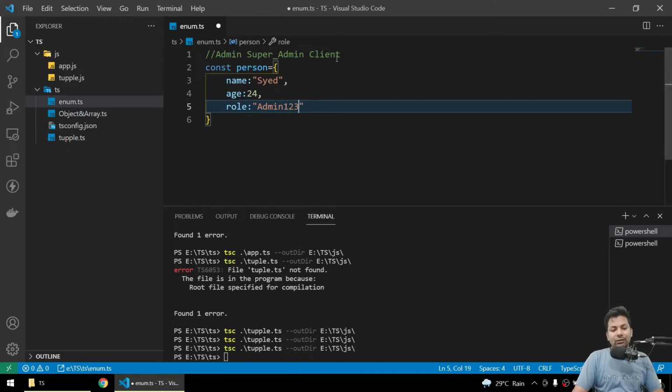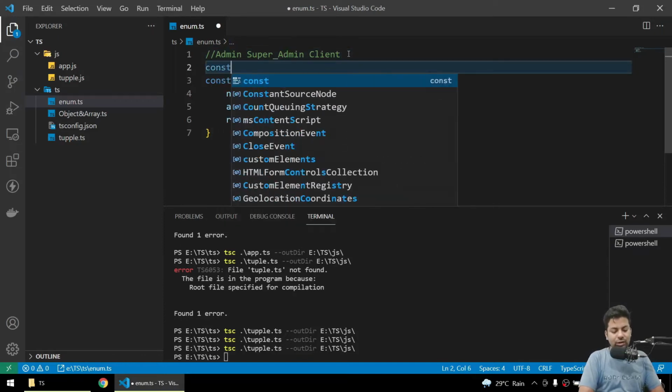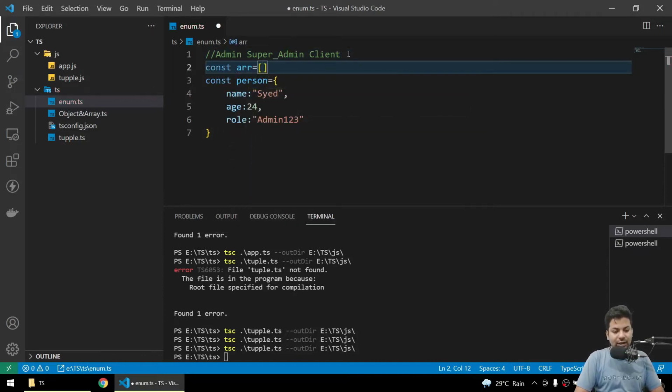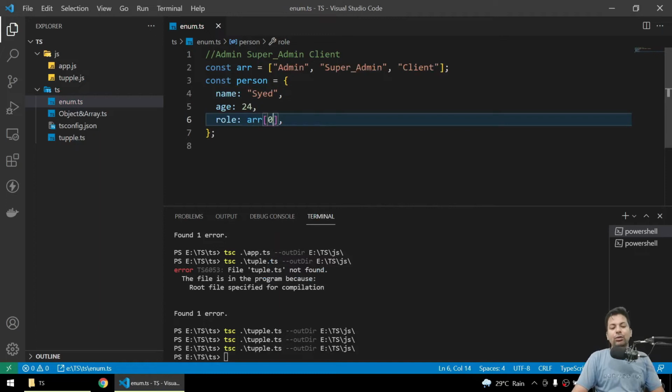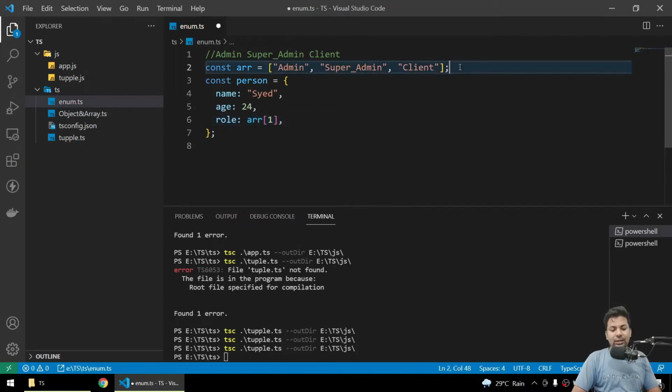So what we'll do is make an array. We'll say const arr, and we'll have admin, super admin, and client. Now you can just say role will be arr[0]. But you are not sure arr[0] will always be admin. Maybe you are getting data from a third-party application, or maybe you just wrongly say arr[1]. This is where enums come in, so let me comment this part out.